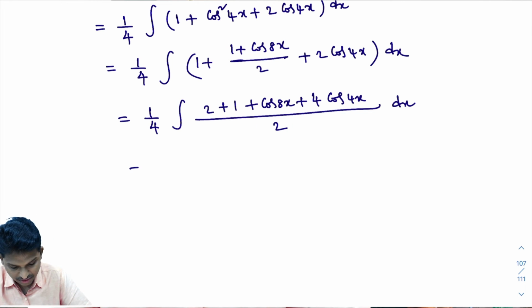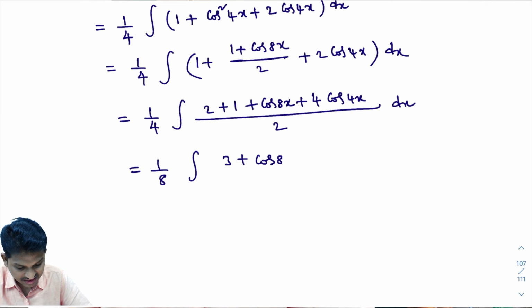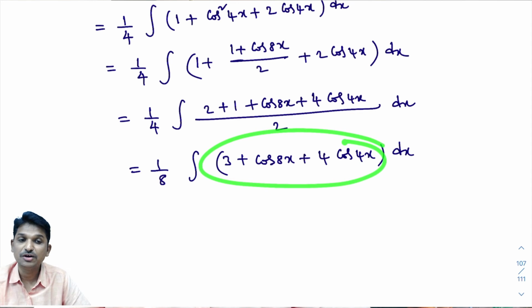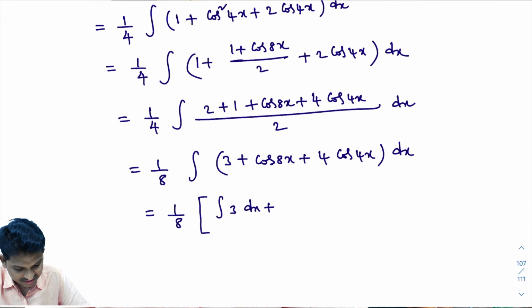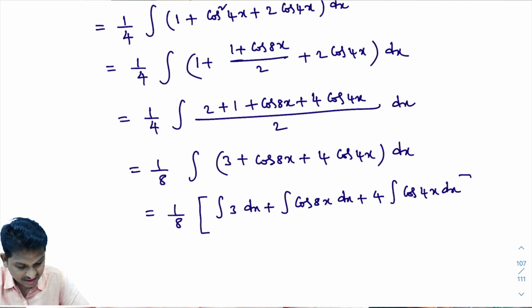Then you will get 1 by 8 into integral of, what remains? 2 plus 1 is 3. 3 plus cos 8x plus 4 cos 4x dx. Now I'll integrate each and every term. If you know the integral of cos power 4x dx procedure, then you can do this very easily. That equals 1 by 8 into integral of 3 dx plus integral of cos 8x dx plus 4 times integral of cos 4x dx. I hope you understand.